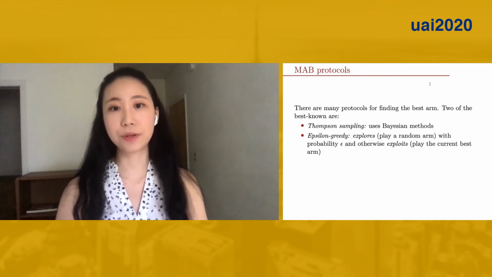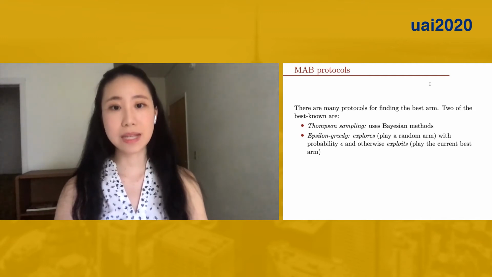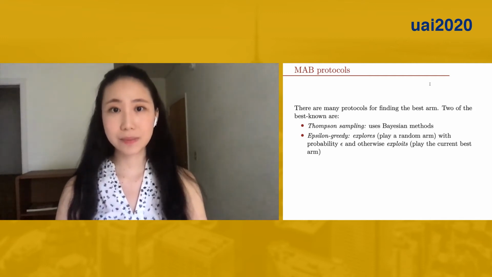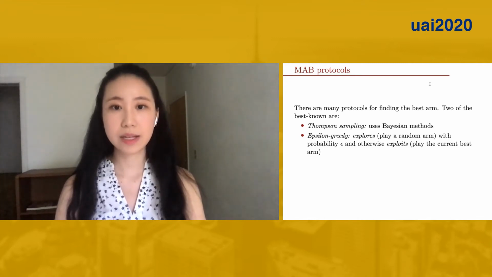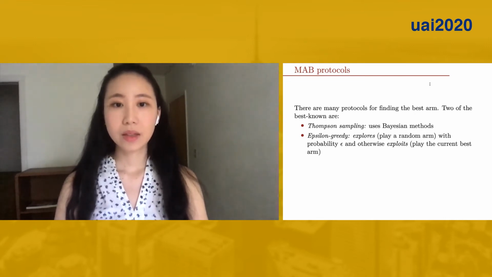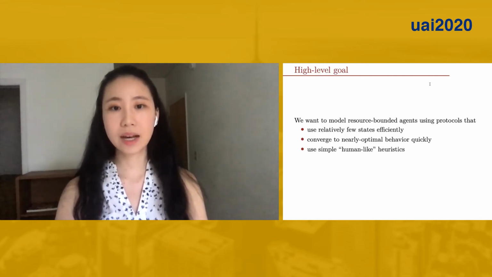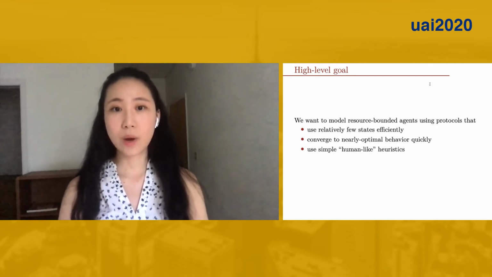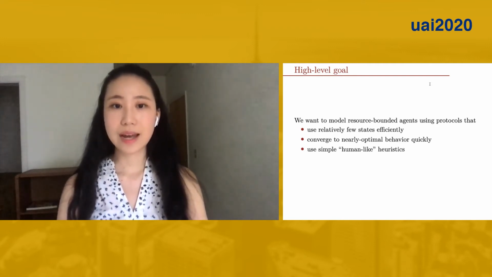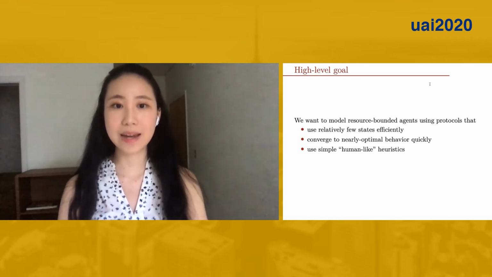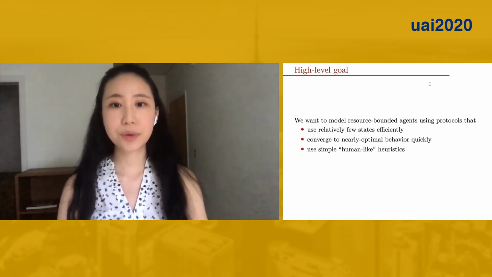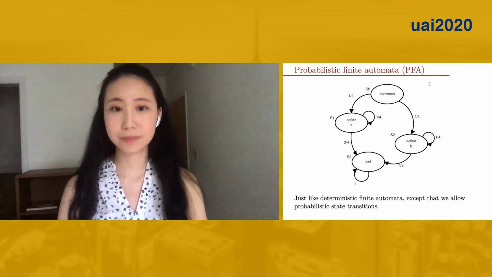There are many protocols for the MAB problem. One of them is Thompson sampling, which uses Bayesian methods. Another is epsilon greedy, which explores with probability epsilon and otherwise exploits. They are very popular, but both use infinitely many states and are therefore not very human-like. In contrast to previous work on MAB, we wanted to find a more human-like protocol that uses relatively few states and is nearly optimal. We want to show that given resource limitations, human behavior is actually quite rational.